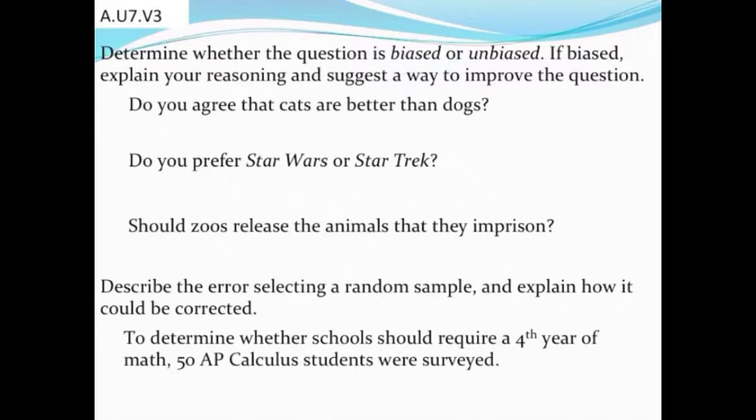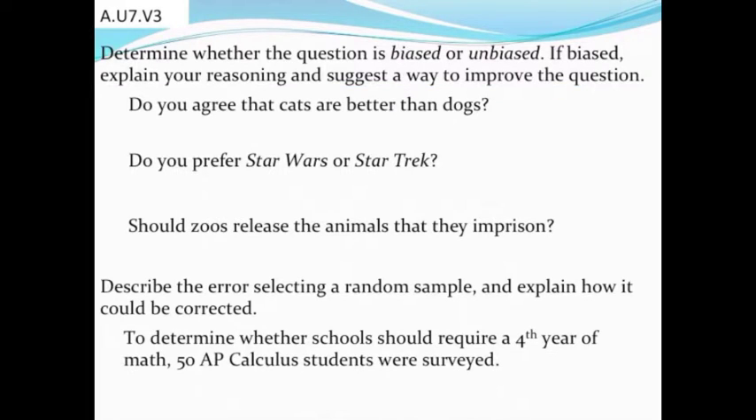So let's go ahead and take a look at these 3 example questions and see if we can explain whether they're biased or not. And then if they are biased, maybe we'll suggest a way to improve the question. I may not write down everything that I say in this, so make sure you're listening closely, or check my notes online. I'll have my written explanations online for you.